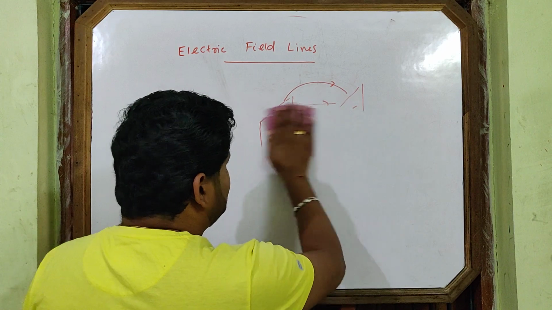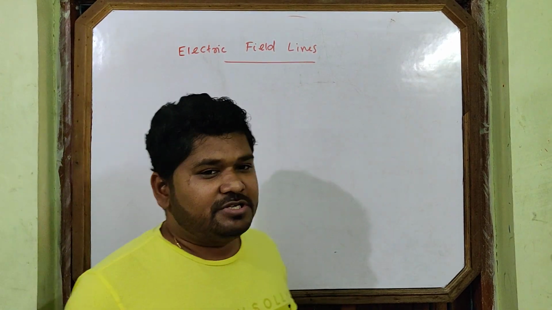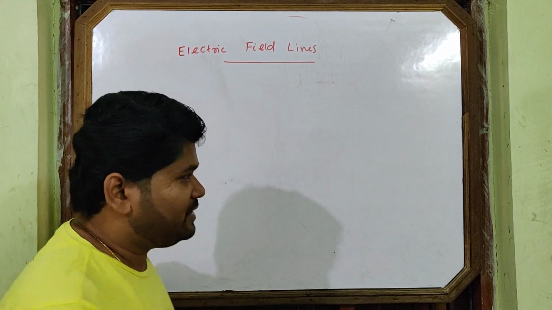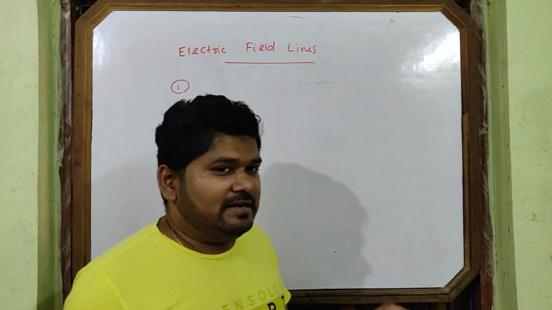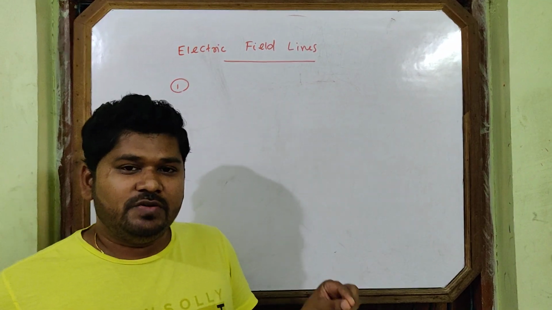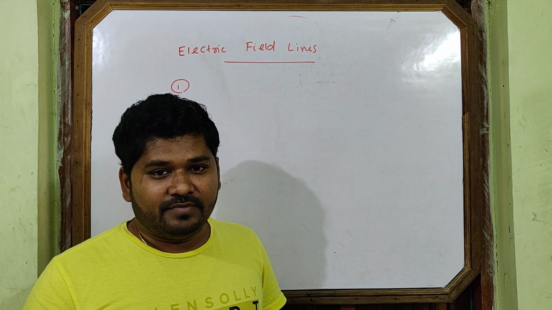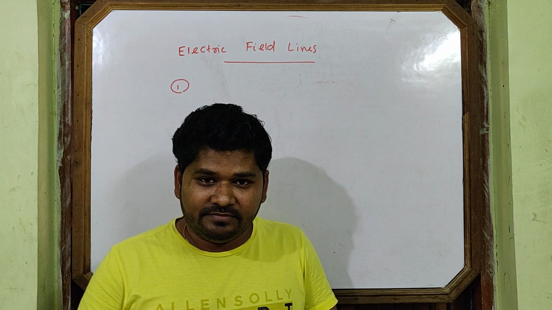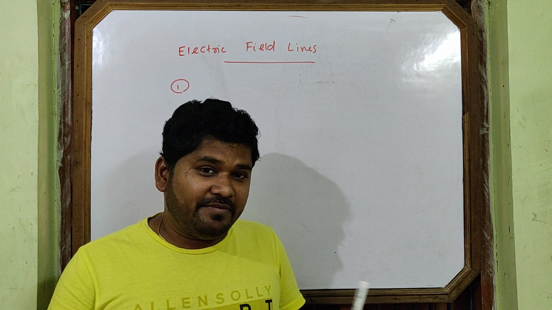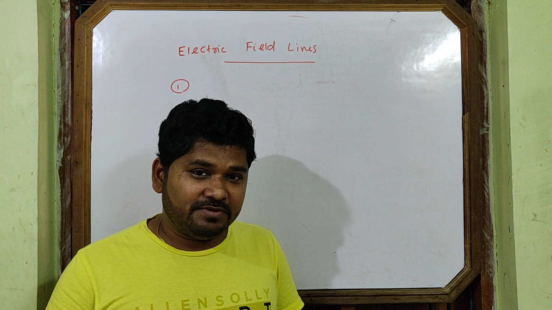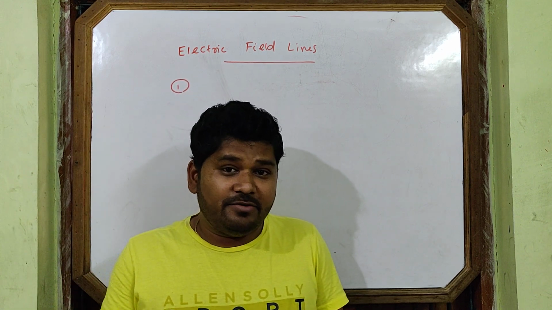So this is about the lines of force. Now we will come to the properties of lines of force. What properties does it have? First property I am telling. These are imaginary lines, always start from positive and end at negative. Already I had explained everything. As they start from positive and end at negative, can they form a closed loop? Is it possible? Not at all possible, because they start from positive and end at negative. They are not coming from negative to positive again.